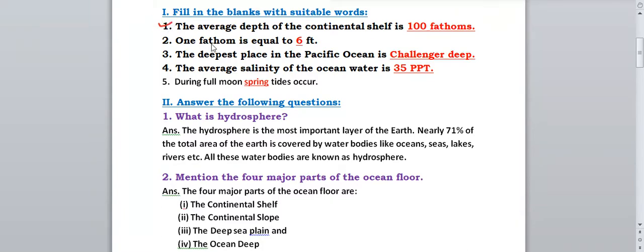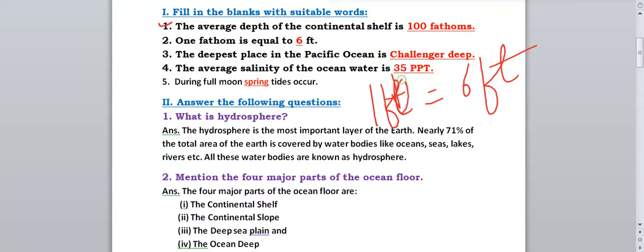Next one, the fathom is equal to dash feet. So 1 fathom is equal to how much? 1 fathom is equal to 6 feet. Okay, so remember that 1 fathom is equal to 6 feet.